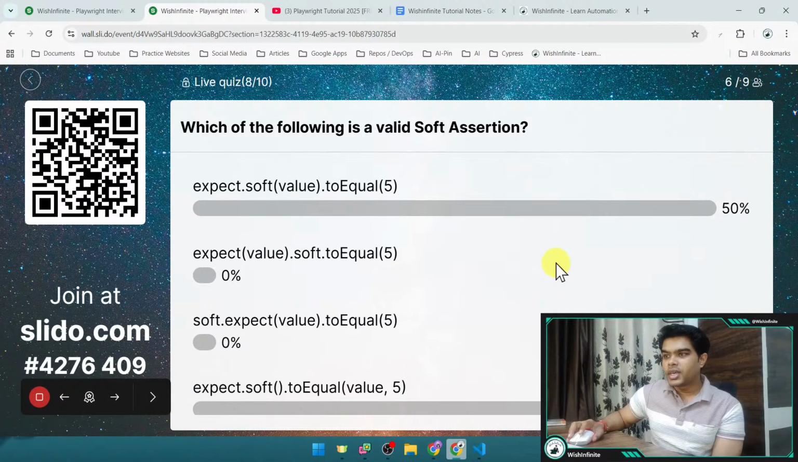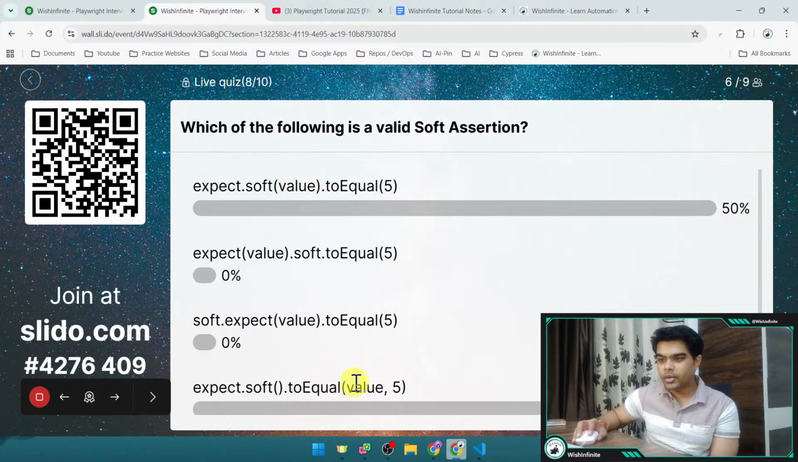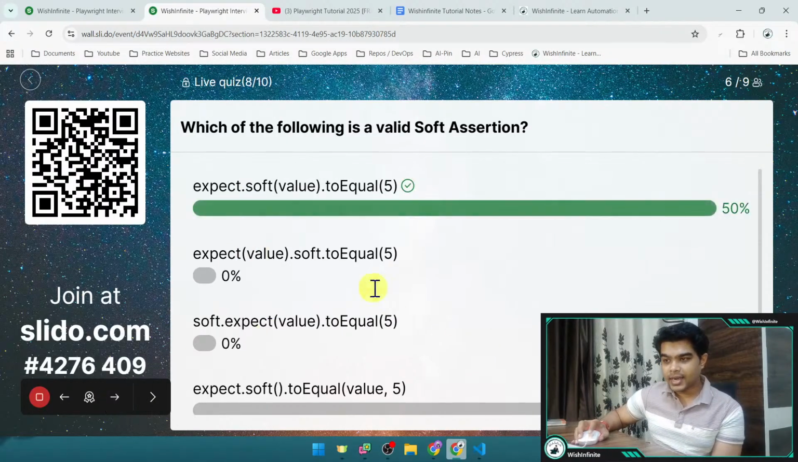Okay, so we have got two answers for this, 50-50%, option A and option D, that expect soft, and then within that we need to put the value 2 equals to, whatever this is, just the assertion. The main syntax would be this, where we need to provide the soft and how we need to provide, right? And some people have selected this one, expect dot soft and 2 equal, and here they are providing the value, whatever the value. So this is expected and received values they are given, right? Now let me reveal the correct answer, then we can discuss.